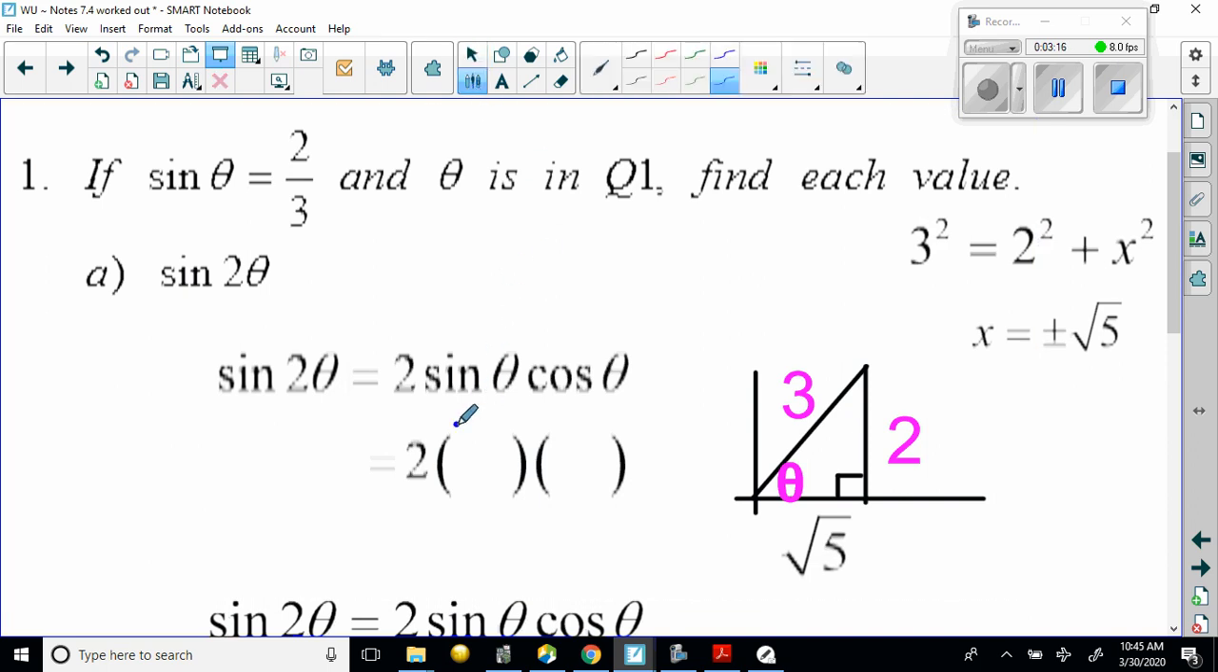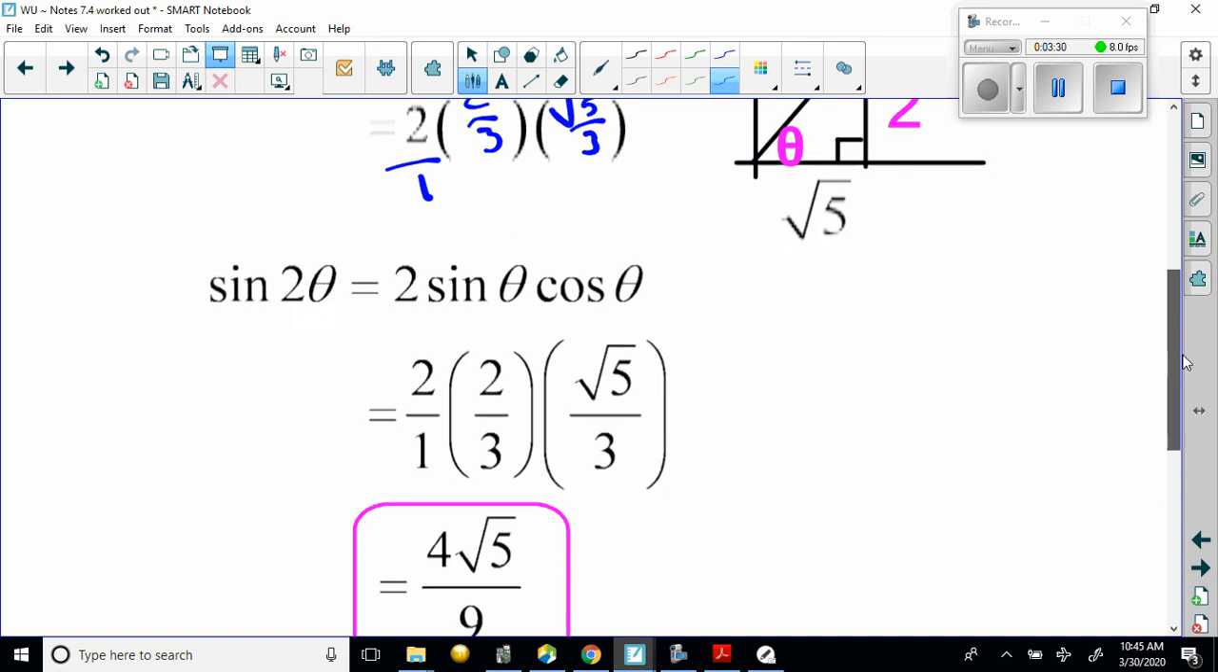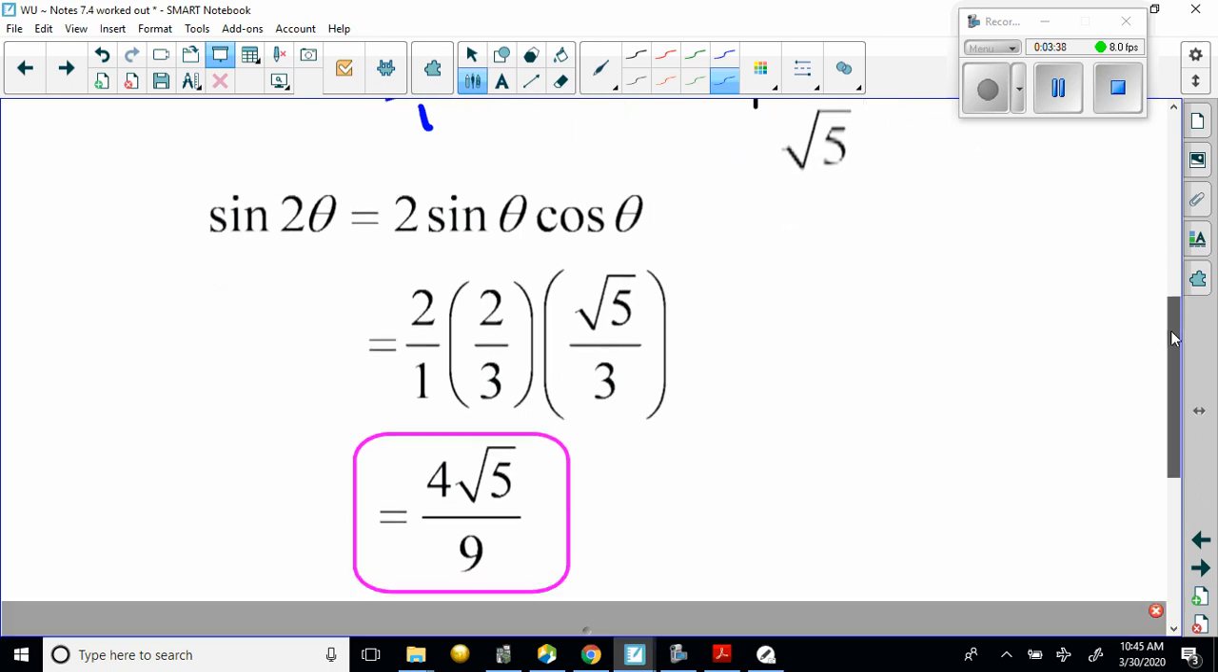So we can simply put that in, 2/3. And then cosine theta is adjacent over hypotenuse, so that's going to be root 5/3. And we can put this first 2/1. And we can multiply that all together. So 2/1 times 2/3 times root 5/3 is going to give us 4 root 5/9. And that is our answer.